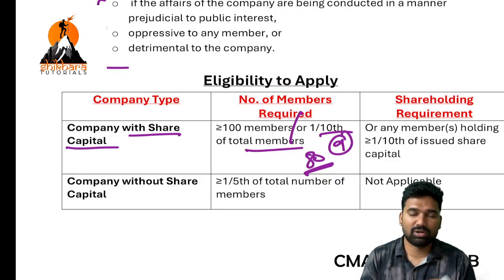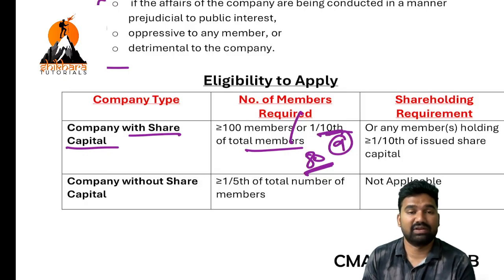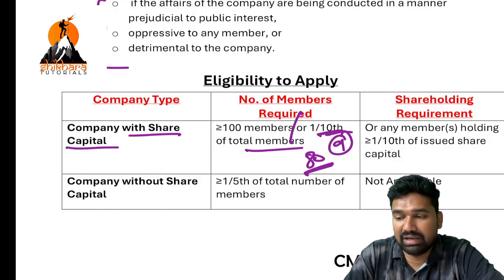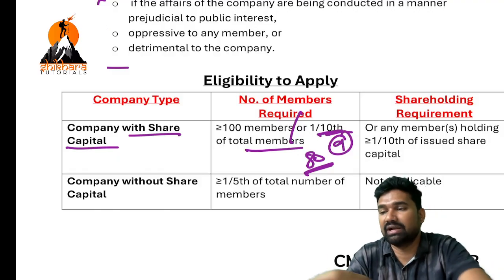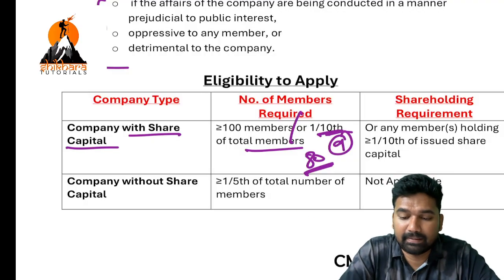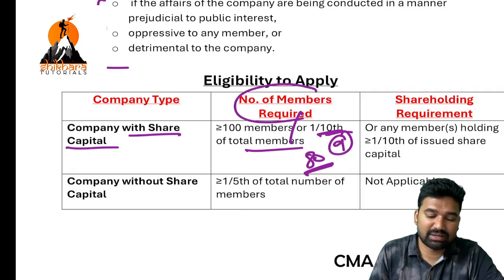No. Why? Because the total number of members is 80, no? So in that case, one tenth is enough. One tenth means more than 8. So here 9 members went to NCLT regarding their complaint, right? So they can file a complaint. Okay, next one, shareholding. This is the number of members rule.